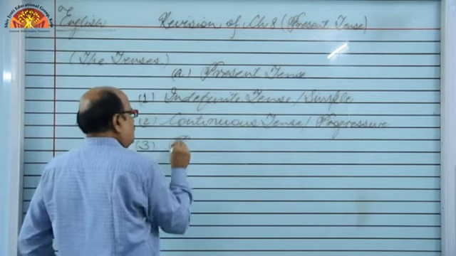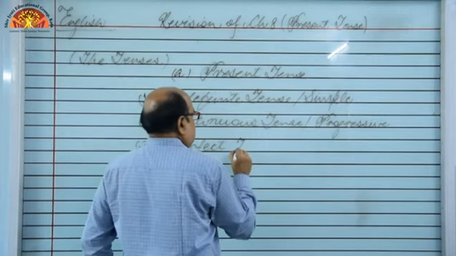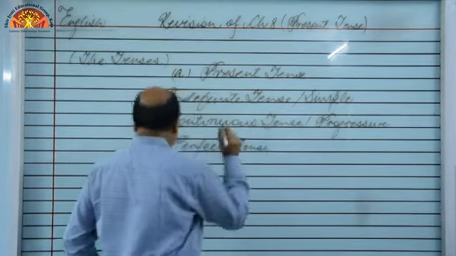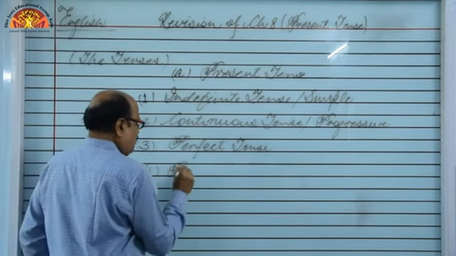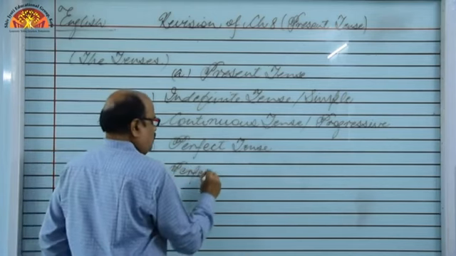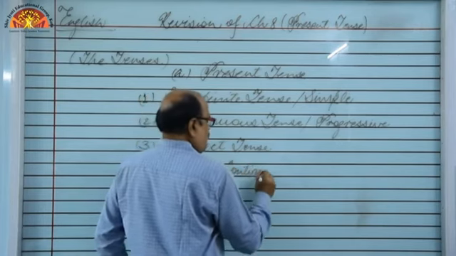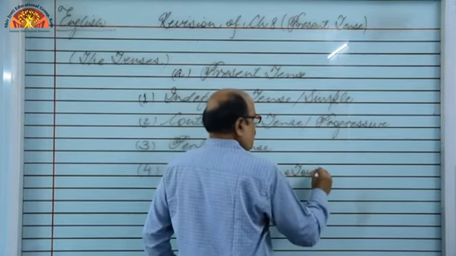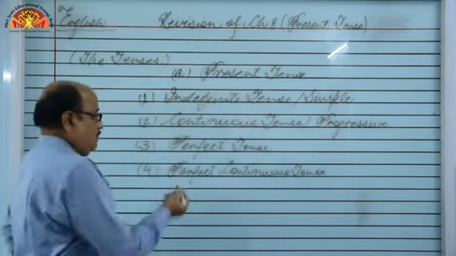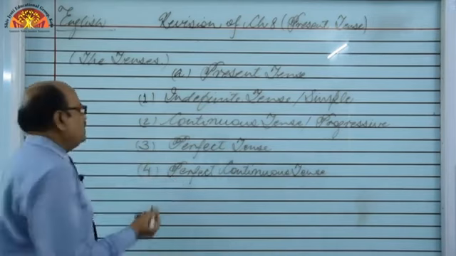Next, present perfect tense, and the 4th one is present perfect continuous tense. So let's begin them one by one.